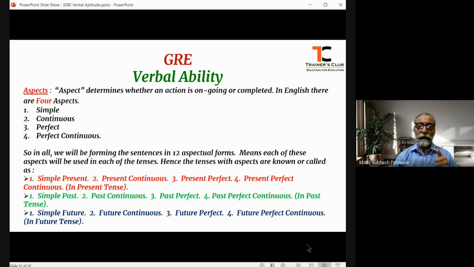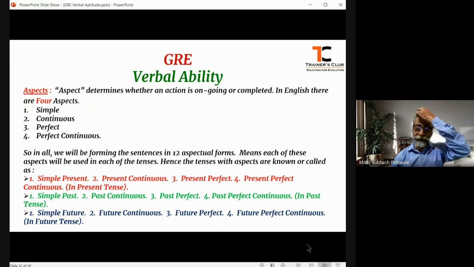That is simple present, present continuous, present perfect, present perfect continuous. These are the four aspects of present tense. Then comes the past tense: simple past, past continuous, past perfect, and past perfect continuous.